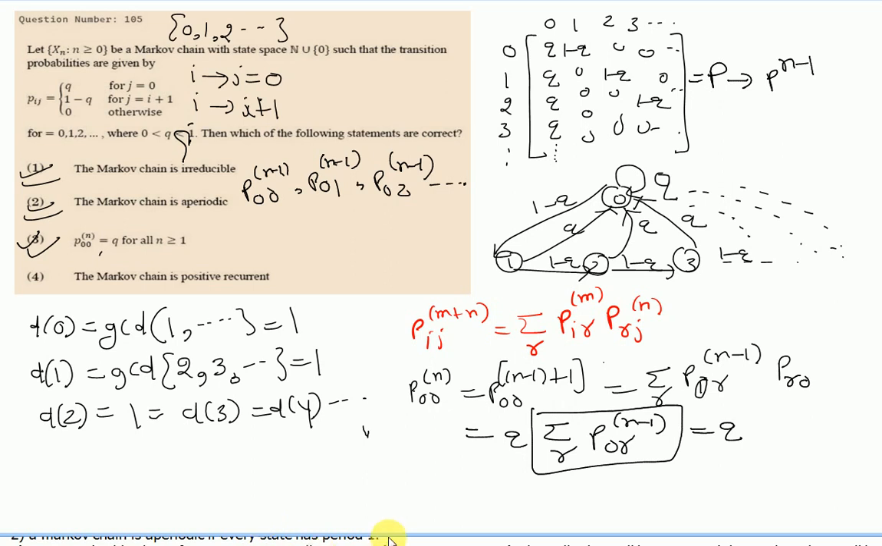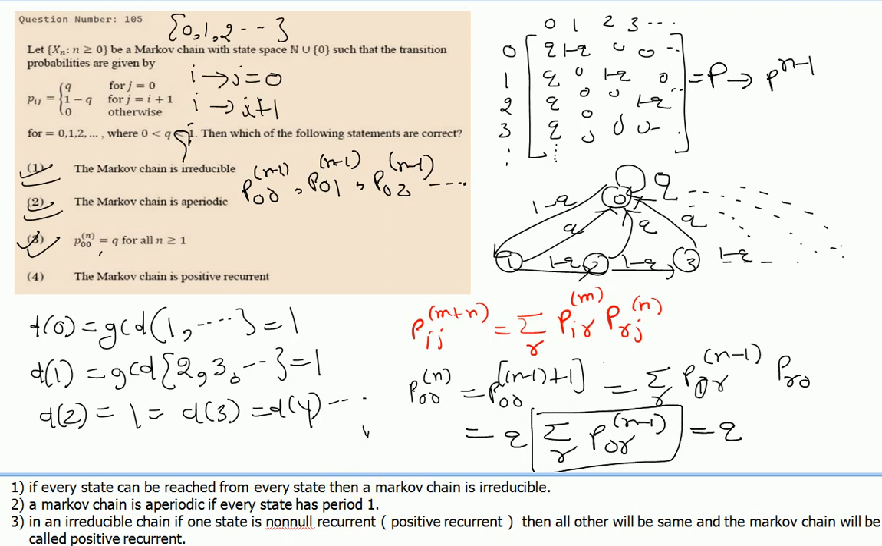The last option says the Markov chain is positive recurrent. This is the last option we need to prove. Now how will we prove it? See, in an irreducible chain, if one state is non-null recurrent, meaning positive recurrent, then all other states will be the same and the Markov chain will be called positive recurrent. Then how to prove this last option?